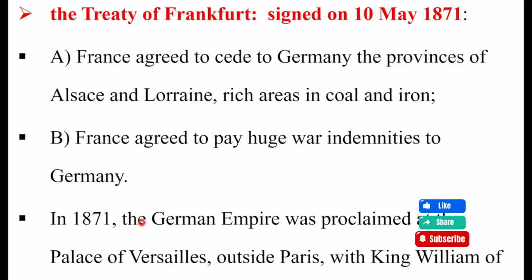So in 1871, the German Empire was proclaimed at Versailles outside Paris, with King William of Prussia as German Emperor, or Kaiser. Germany became an empire. German unification was now completed in 1871. So, to complete German unification, Bismarck fought three important wars: the Danish War of 1864, the Austro-Prussian War of 1866, and the Franco-Prussian War of 1870 to 1871.